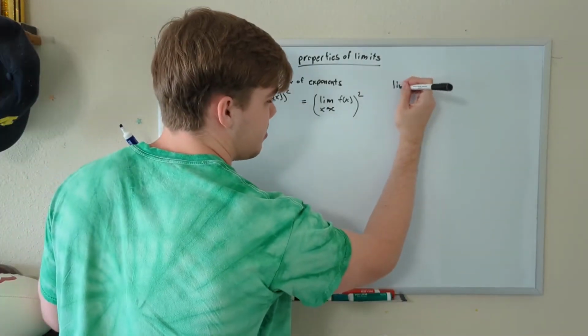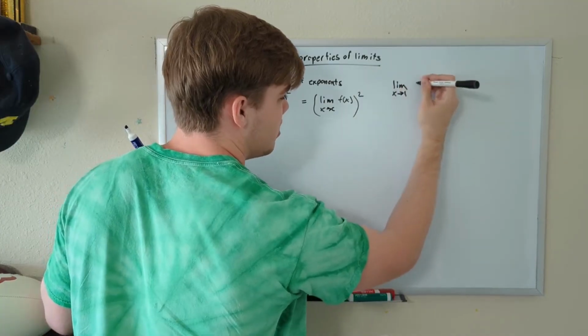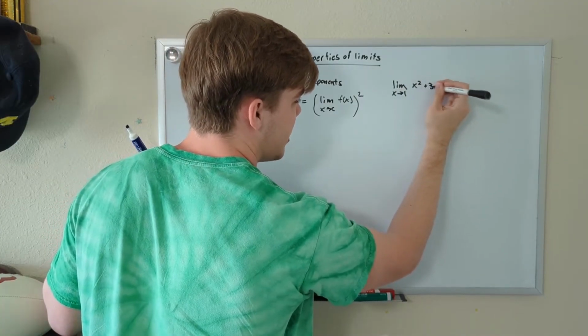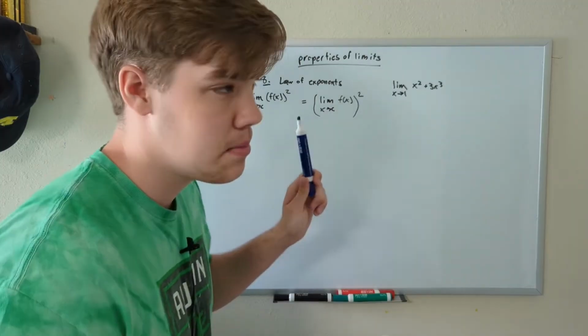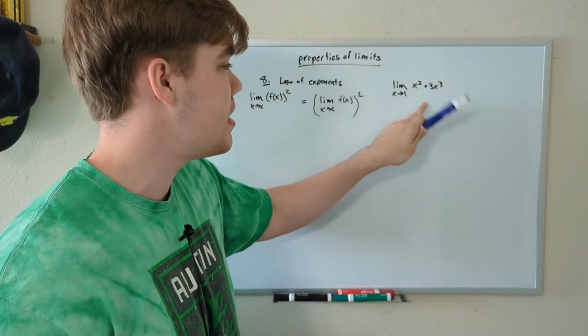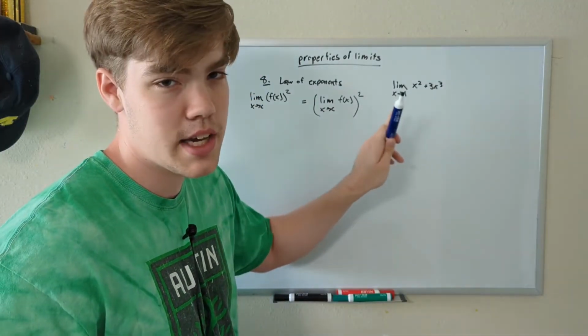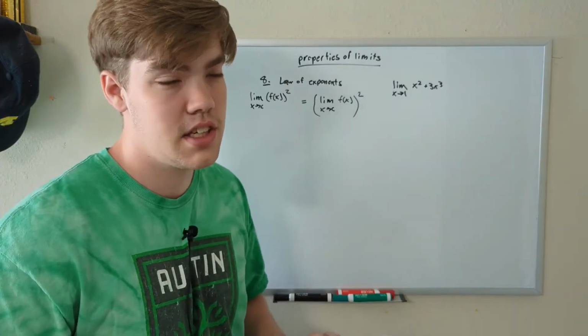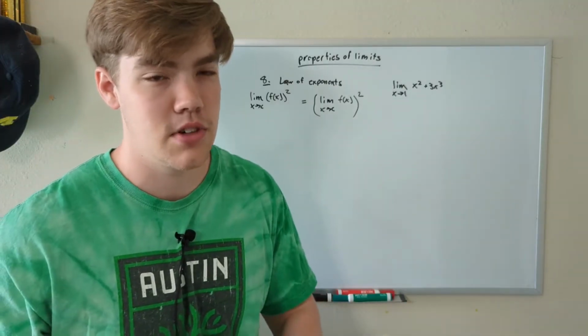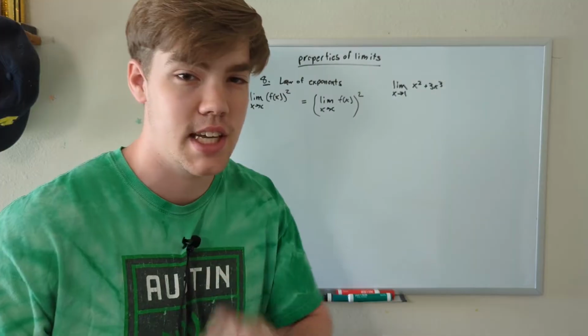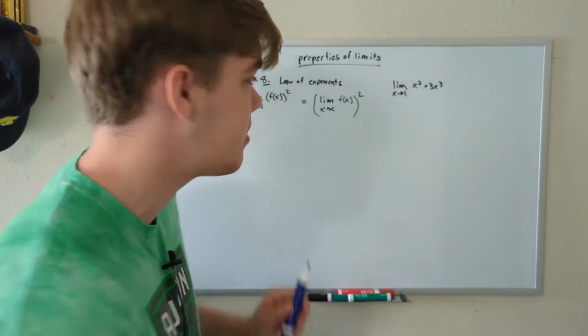So as a little example to get my point across, the limit as x approaches 1 of x squared plus 3x cubed, we would not be able to apply the law of exponents in this form because we have two exponents that are both not being applied to the whole function. We could solve this using the law of addition and then using the law of exponents, but we're not going to do that right now. We're going to do a different example that I think will help you out more in the rest of calculus.